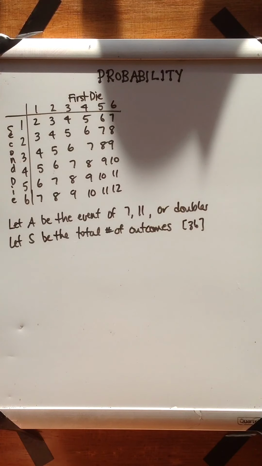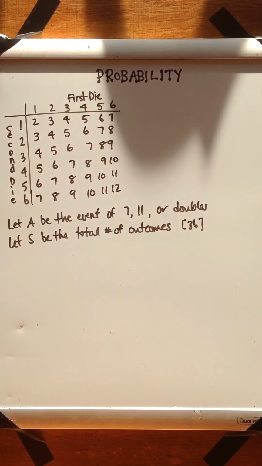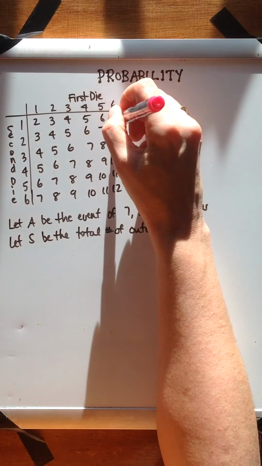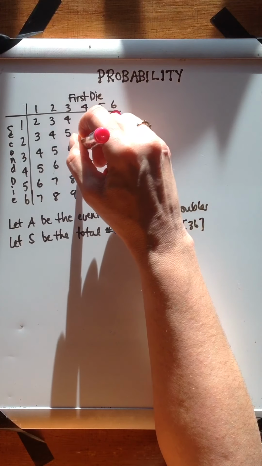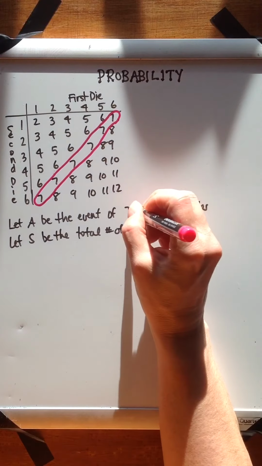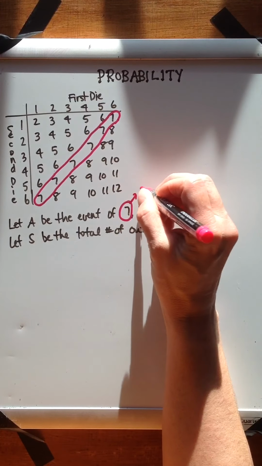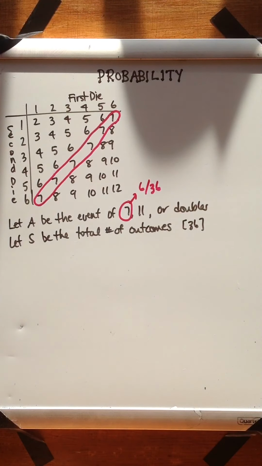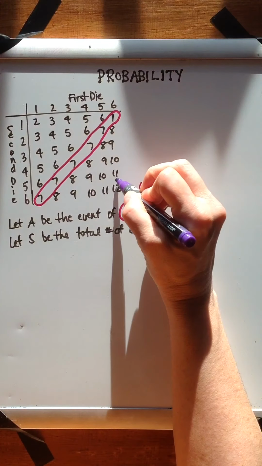All right, let's go through our grid and find out where the scenarios are that are sums of 7 first of all. I notice that the sevens will end up being along a diagonal right here. So for the sevens, there are 6 out of 36 possible times that could happen. For the 11s, I notice that there are only 2.